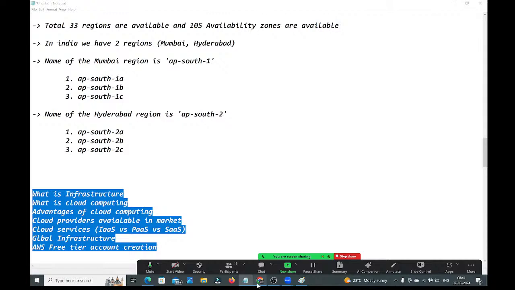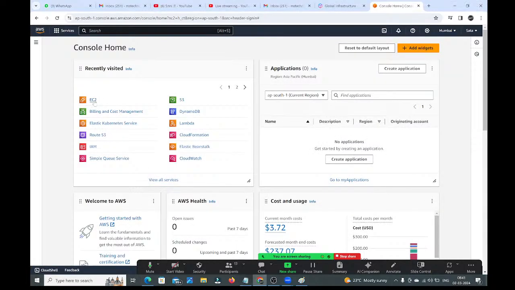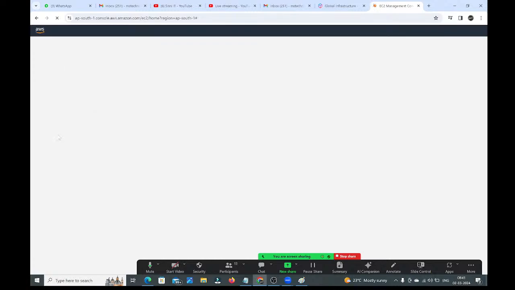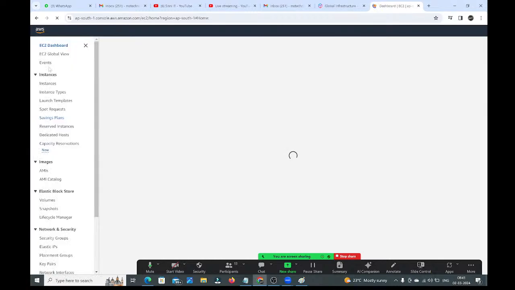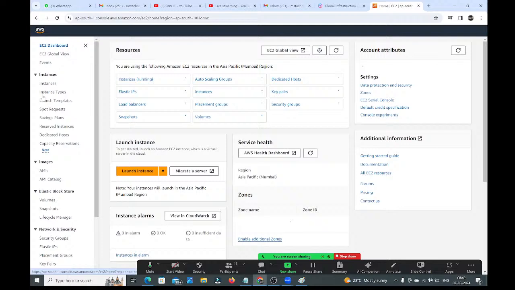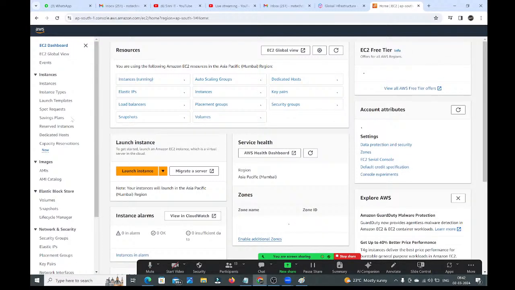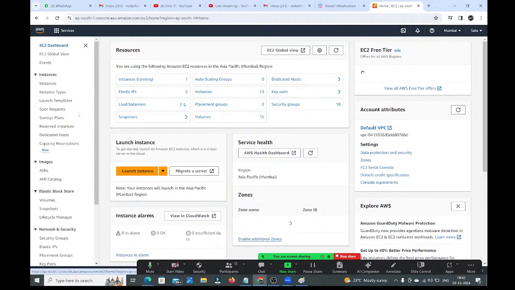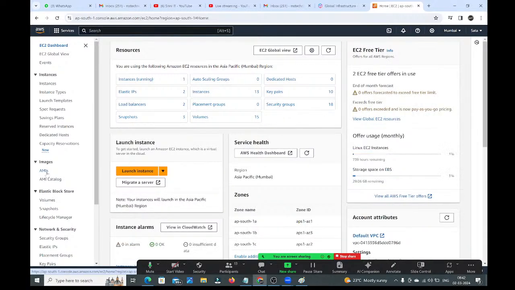Guys, as I promised, if you click on this EC2, on the left side you can see so many things. All these things we are going to understand one by one. What are instances? What are the different types of instances available? What are instance types? What are launch templates? What is spot request? What are reserved instances? What are dedicated instances? Next, AMIs. What are the predefined AMIs AWS is providing? How to create our own custom AMI based on the requirement.